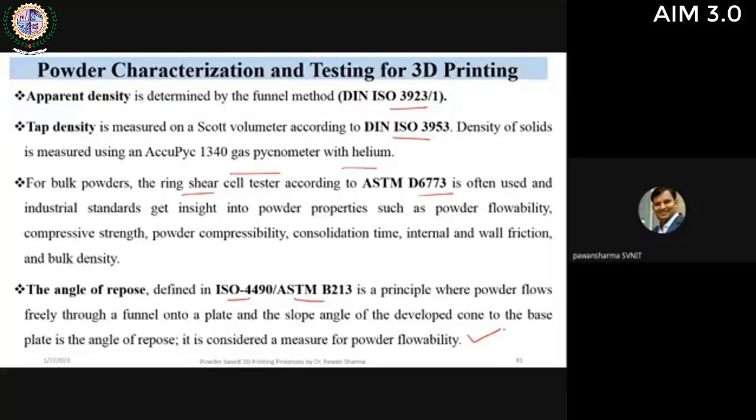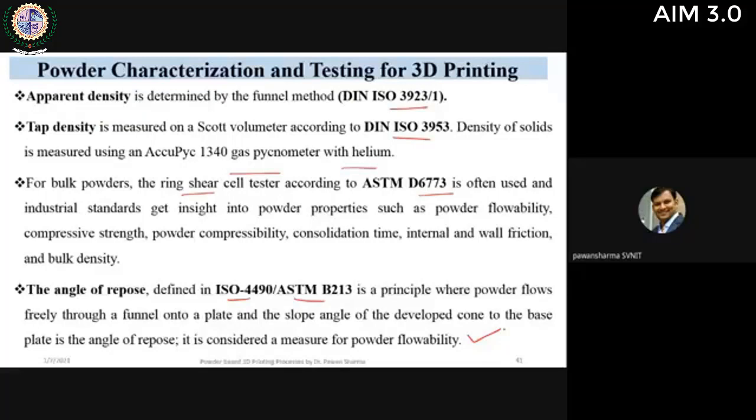Powder flowability is a very important parameter in selective laser sintering, melting, EBM, LENS, and all those techniques. Because in LENS also, the powder is coming out from the nozzle. So the flowability property is very much important, so we need to test it whenever we go for such operations.